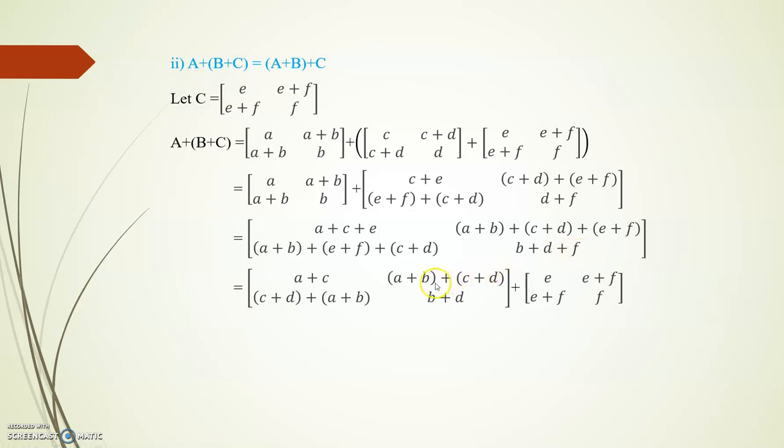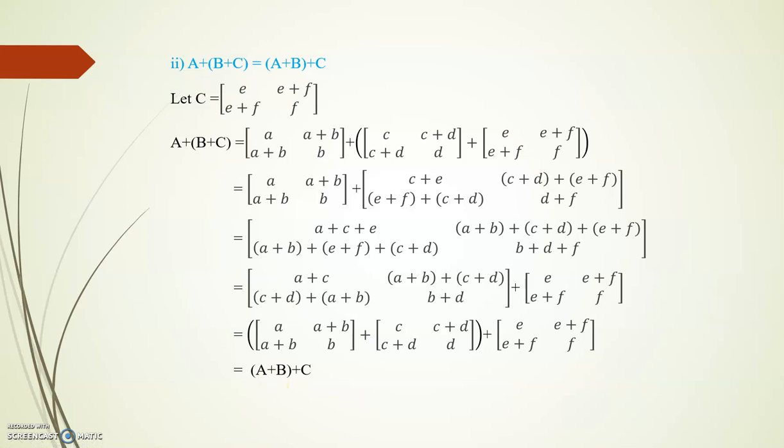So these two matrices can be written as A plus B plus C. So this property is also satisfied.